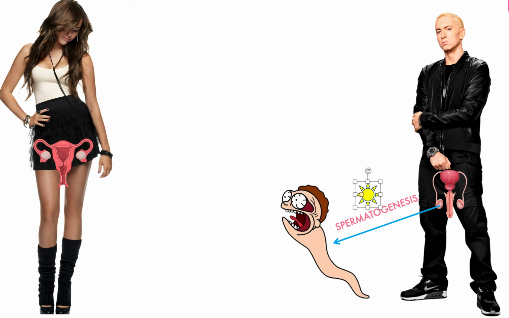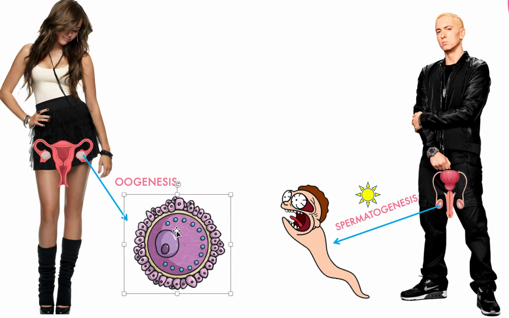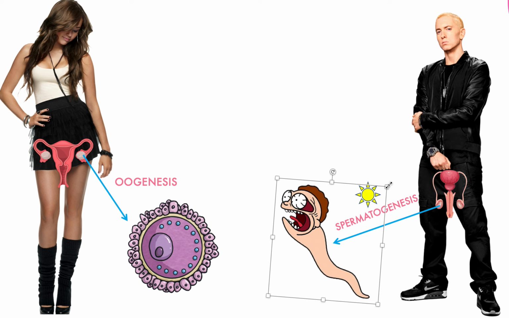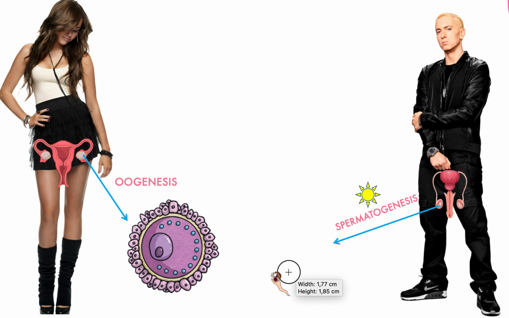So what can Miley Cyrus make then? Because if testes make sperm and she doesn't have testes, she has the female version of balls, which is basically called ovaries, then what can she make? She can do a process called oogenesis, which is basically making this female version of sperm, which is the egg, right? Not this kind of egg. We're talking about the cell kind of egg. Just because sperm is a cell, so egg is a cell. And in reality, sperm is small compared to the egg, much, much smaller.